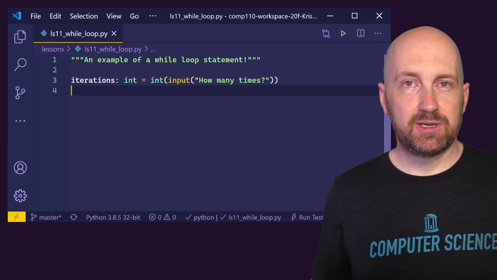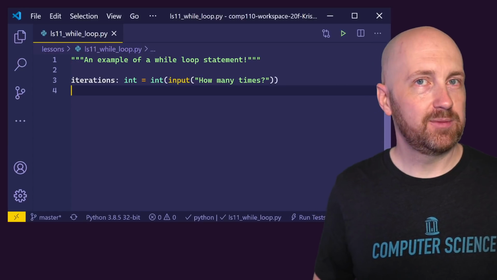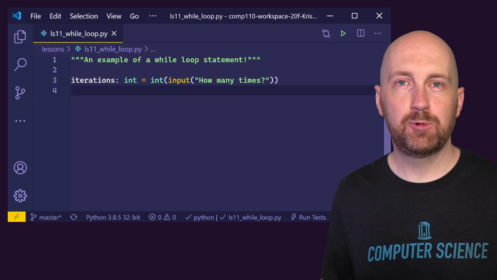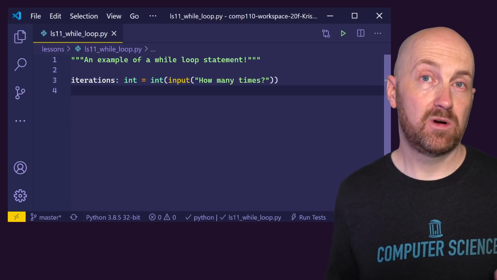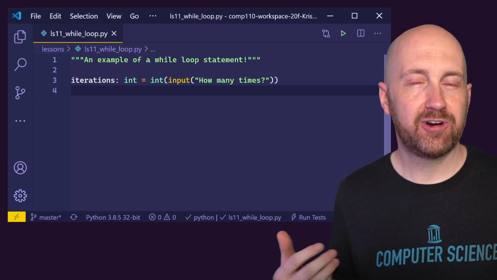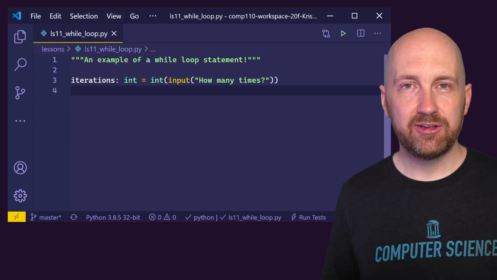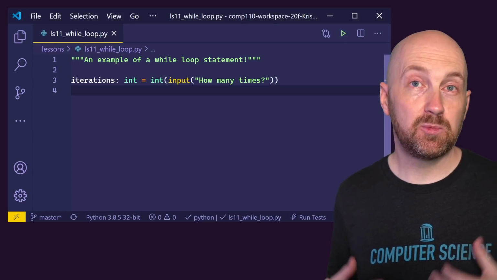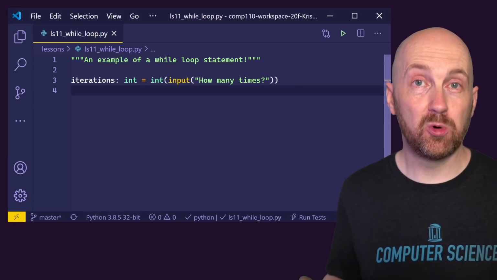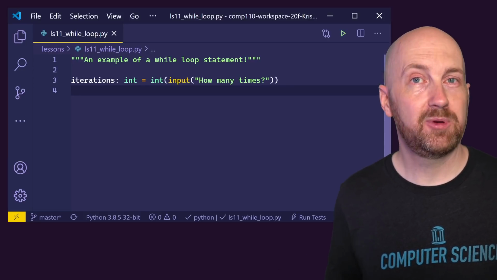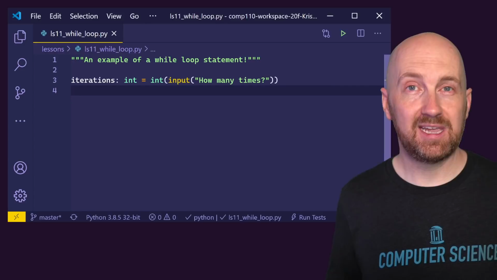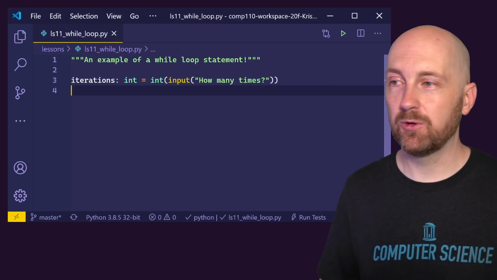This word iteration is one that you'll see frequently in computing. And just like when you have a project idea or a paper and you iterate on it and you try and make progress on it, there's some actual implication that we want to be making progress towards some goal when we're looping, right? We don't want to just be looping forever. We want to be iterating toward some end goal.